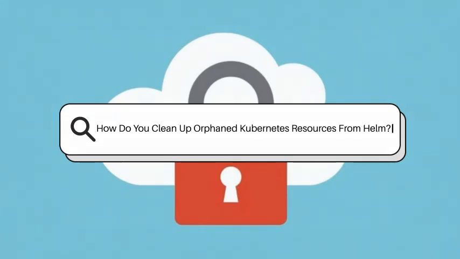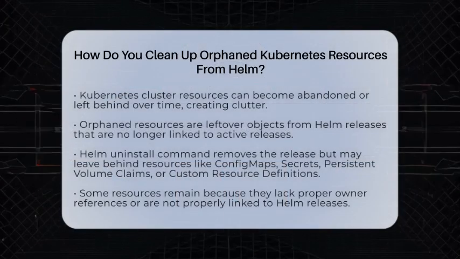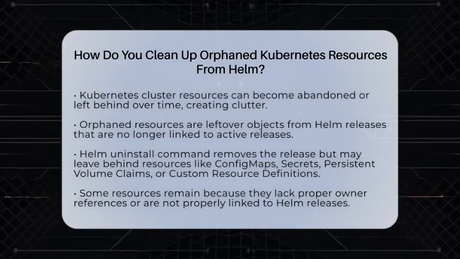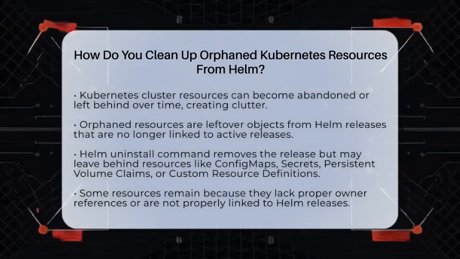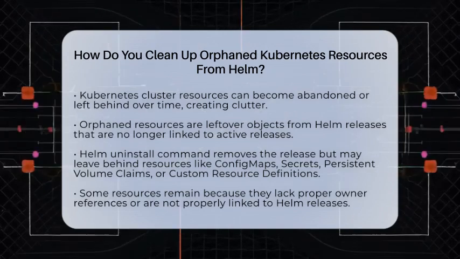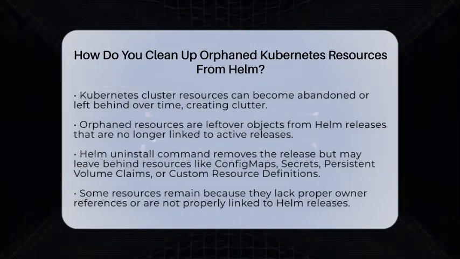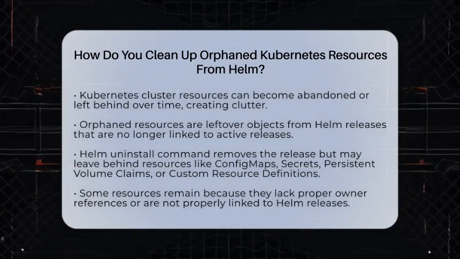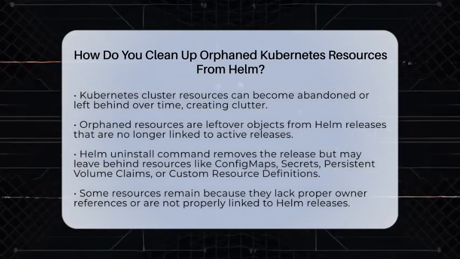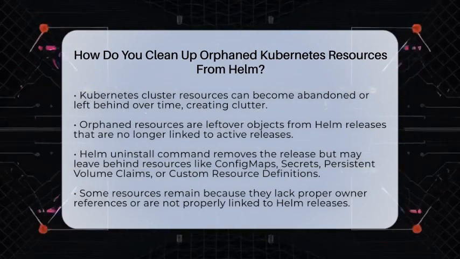How do you clean up orphaned Kubernetes resources from Helm? Imagine your Kubernetes cluster as a busy city, with resources like buildings and roads representing services and data. Over time, some structures become abandoned or left behind, cluttering the city and causing issues. That's what orphaned resources are in Kubernetes. They are leftover objects from Helm releases that no longer have an active connection.